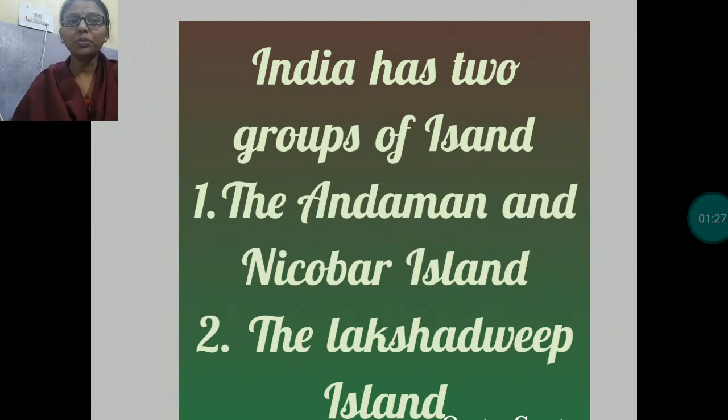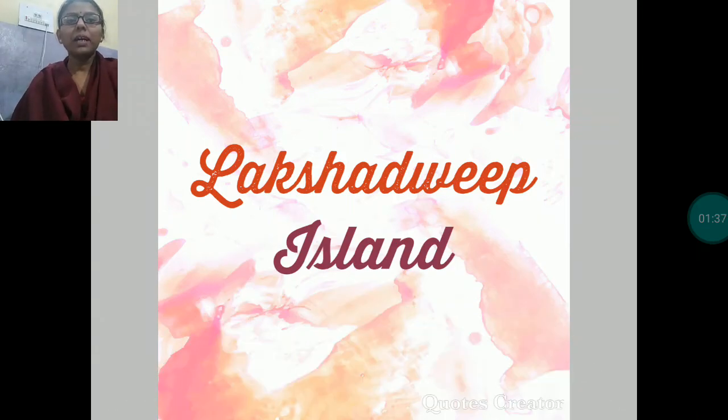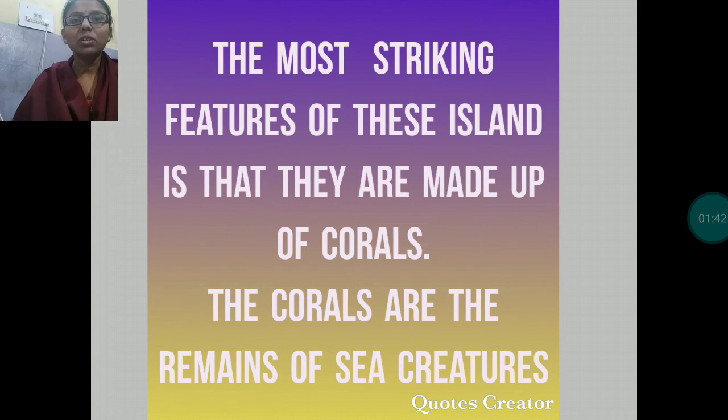India has two groups of islands. The first one is Andaman and Nicobar Islands and the second one is Lakshadweep Islands. Let us start with Lakshadweep Islands first. Lakshadweep lies in the Arabian Sea, and the most striking feature of these islands is that they are made up of coral deposits. And what is coral? Corals are the remains of sea creatures.